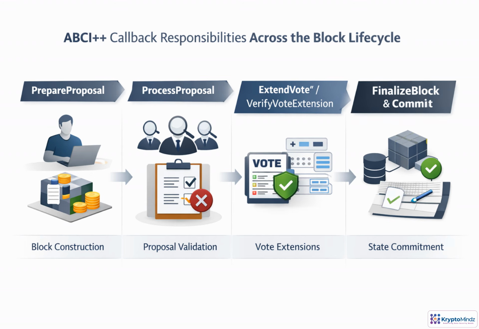At a high level, ABCI++ separates decisions by risk and timing. PrepareProposal is local to the proposer: choose transactions and shape the candidate block. ProcessProposal runs on validators: decide whether that proposal is acceptable before voting. Extend vote and verify vote extension: attach and check vote metadata without replacing block execution. FinalizeBlock and commit are where deterministic execution and durable state changes happen. Keeping these responsibilities separate is what protects consensus safety.